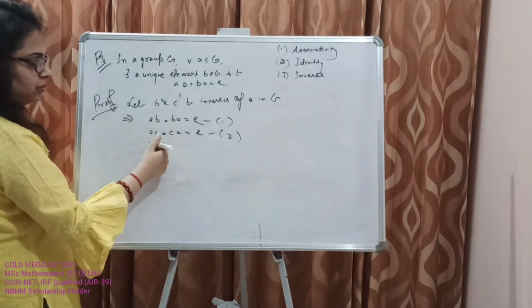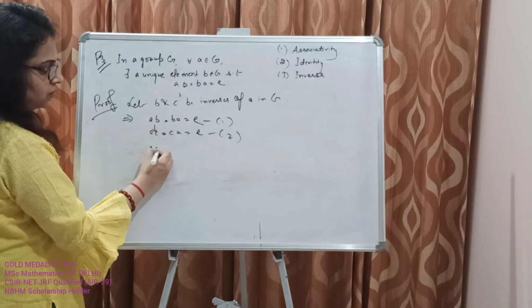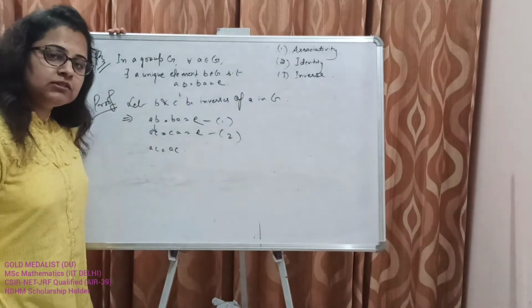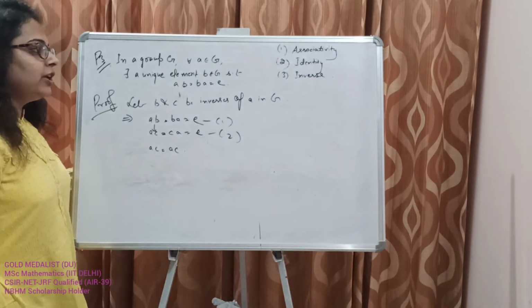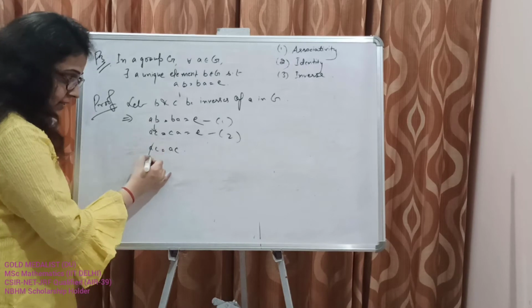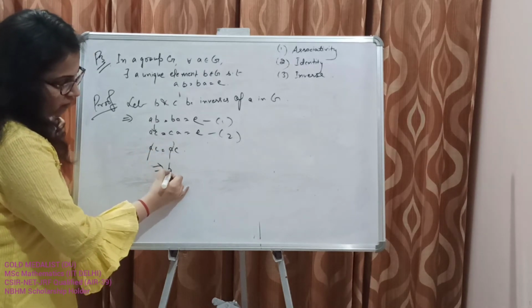Now from 1 and 2 deduce that AB is equal to AC, and in the last property that we discussed, in a group left and right cancellation laws hold. So we are able to cancel A, and hence we get B is equal to C.